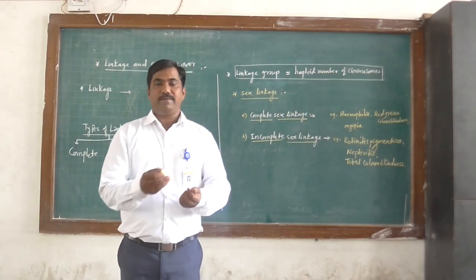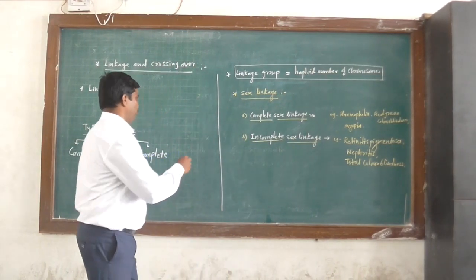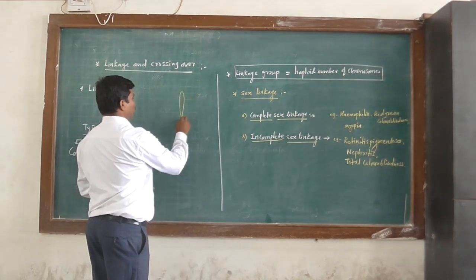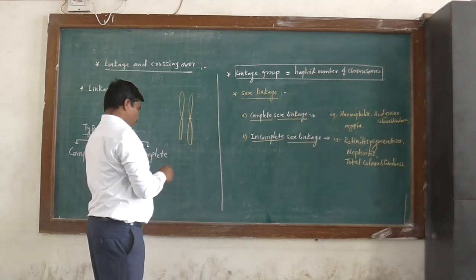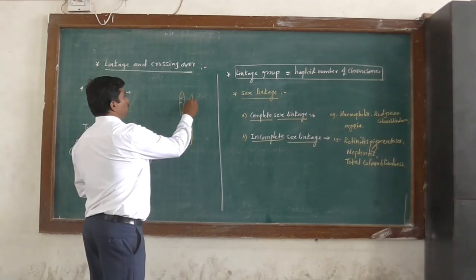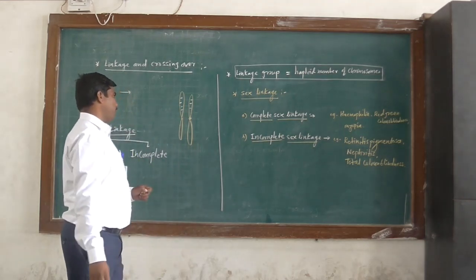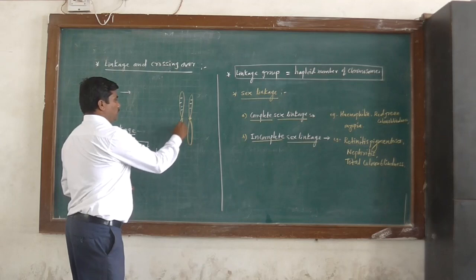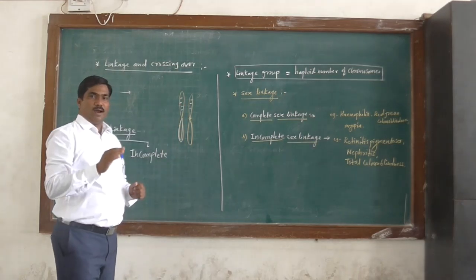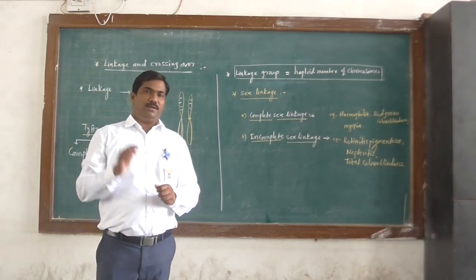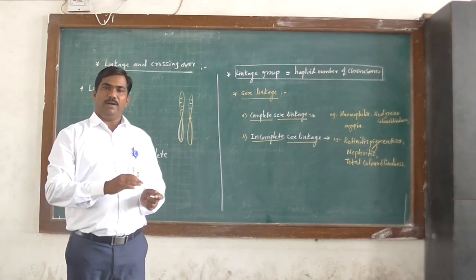Now we know that the genes are present on chromosome. Suppose this is chromosome, and on a chromosome genes are located at the specific position called loci. So the genes present on chromosome are inherited along with chromosome from parents to their offsprings.